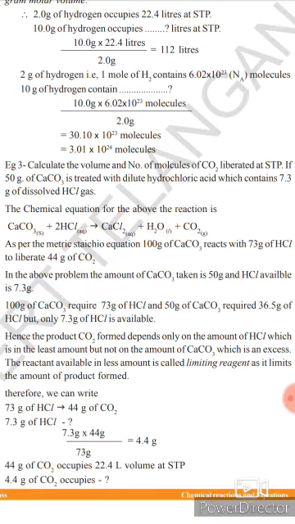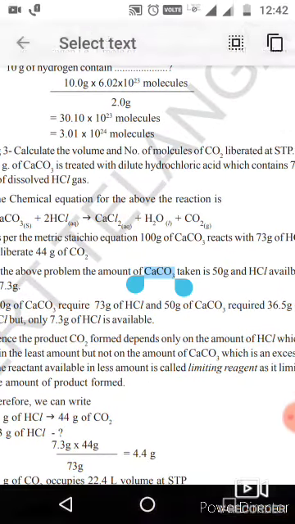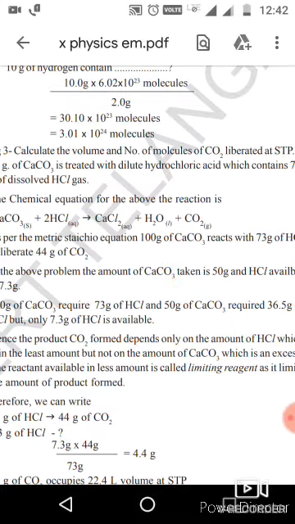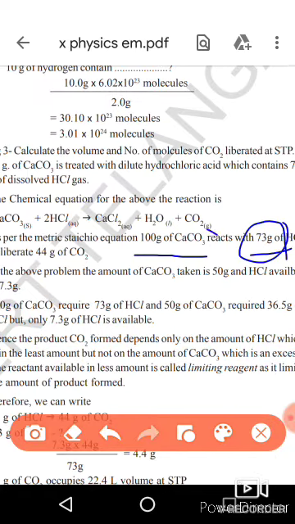According to stoichiometric equations, 100 grams of CaCO3 reacts with 73 grams of HCl and forms 44 grams of CO2.